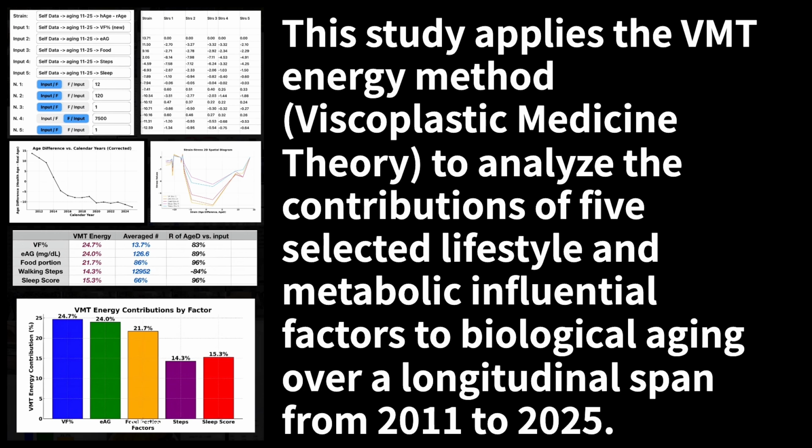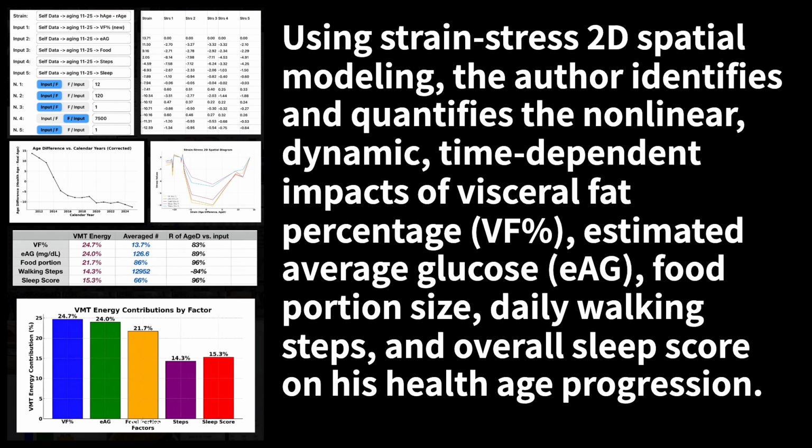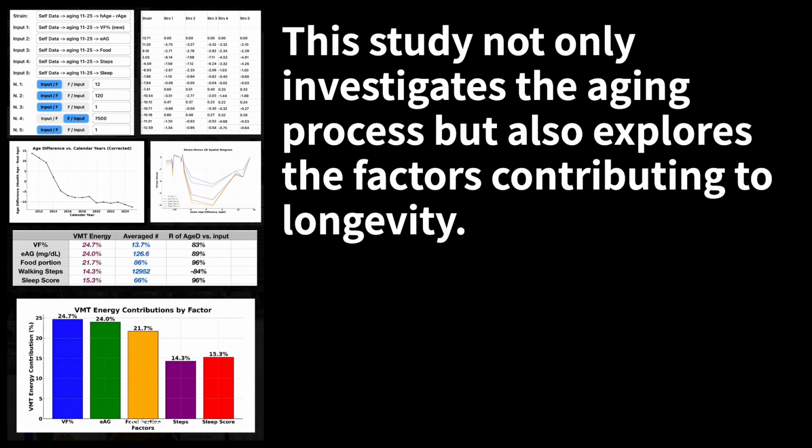This study applies the VMT energy method, Viscoplastic Medicine Theory, to analyze the contributions of 5 selected lifestyle and metabolic influential factors to biological aging over a longitudinal span, from 2011 to 2025. Using strain stress 2D spatial modeling, the author identifies and quantifies the nonlinear, dynamic, time-dependent impacts of visceral fat percentage, VF%, estimated average glucose, EAG, food portion size, daily walking steps, and overall sleep score on his health age progression. This study not only investigates the aging process, but also explores the factors contributing to longevity.